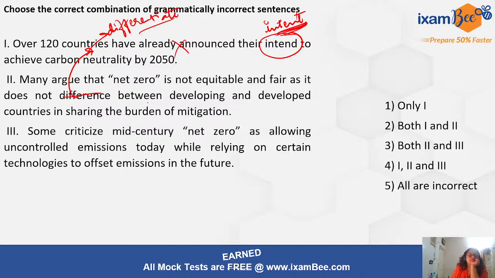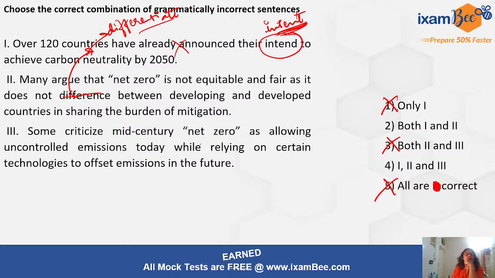Does not differentiate between developing and developed countries. So yes, 1 and 2 both have error, right? So just put it correct. Okay, so next one, some criticize mid-century net zero. So all are correct is discarded. This is discarded, this is discarded.